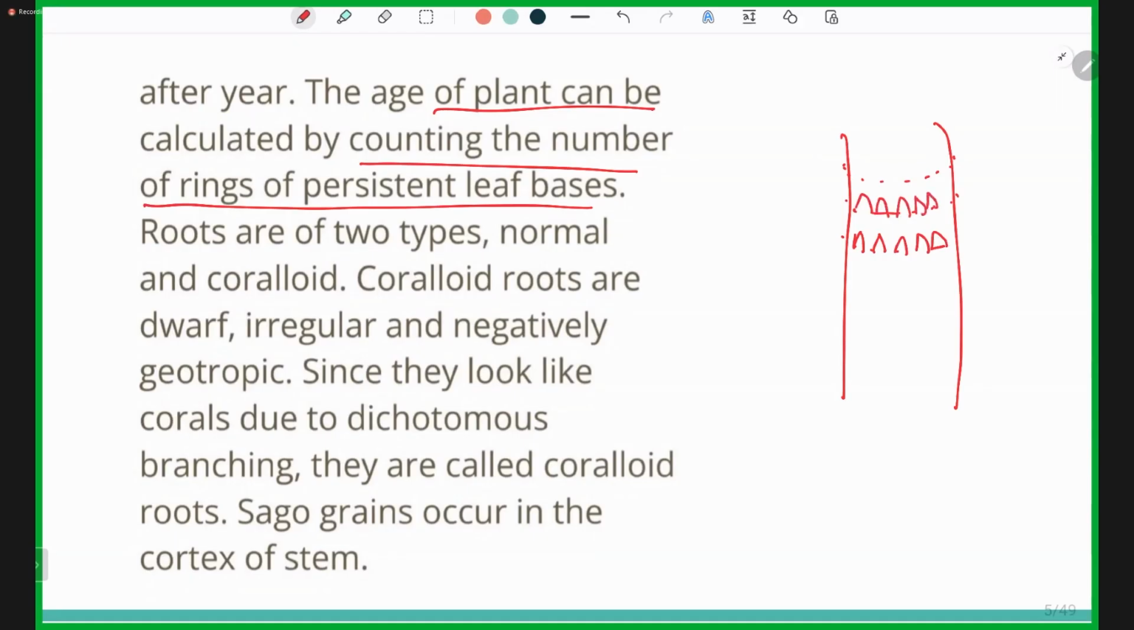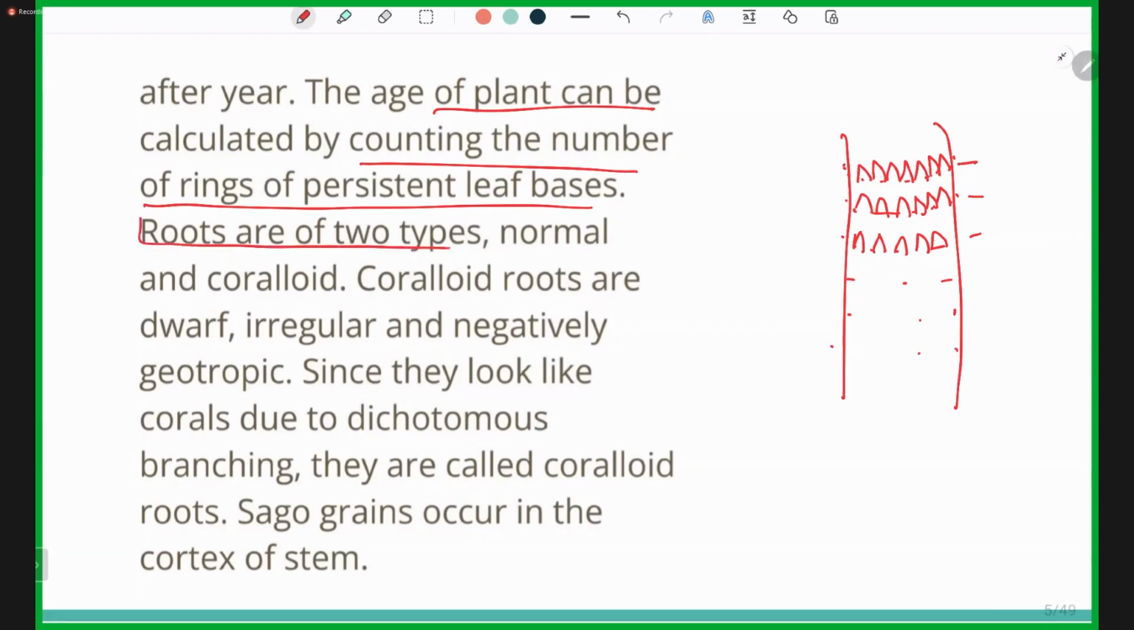If we have seen a palm tree, they are the debris of the leaves which fall off year by year. So if we have to calculate the age of the plant, we will count the number of rings. One, two, three, and many more rings like this are present. It denotes the life of the plant. So if there are 20 rings present, the age of the plant will be 20 years.